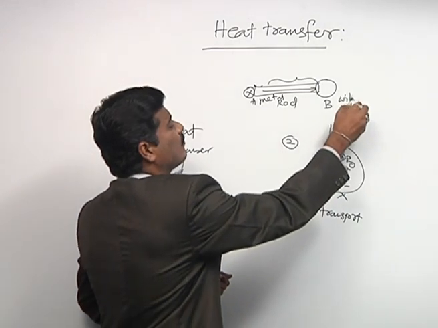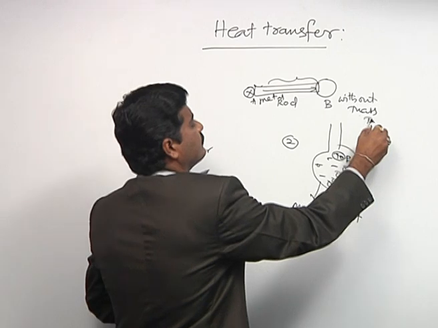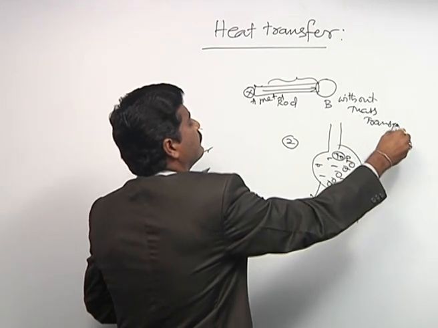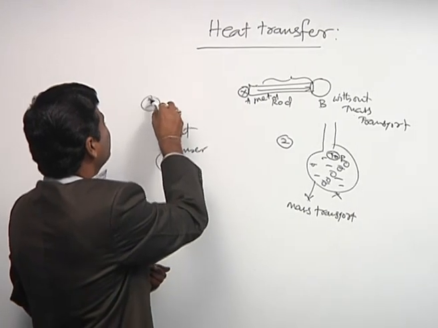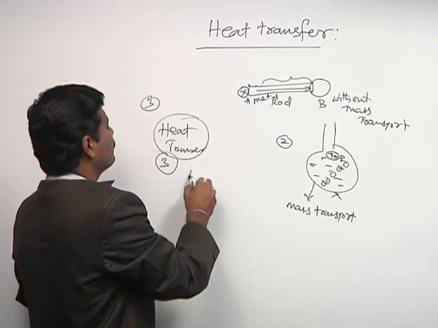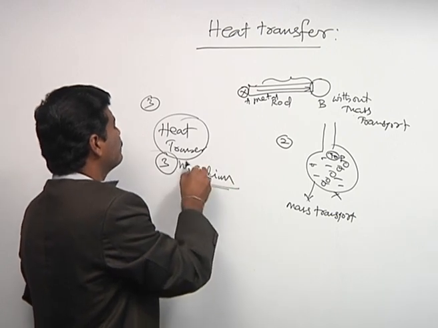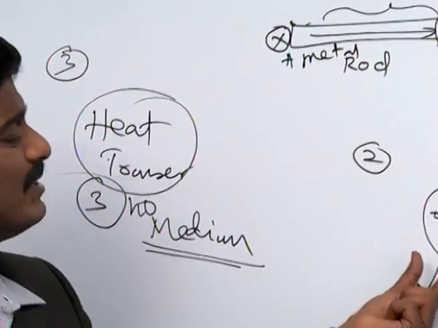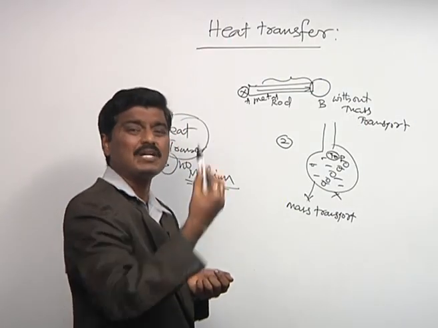Here, without mass transport. If you observe this third case, that is radiation without medium, here there is no medium. Here the medium is the metal rod, here the medium is liquid. Without a medium, the heat can be transferred from sun to earth.